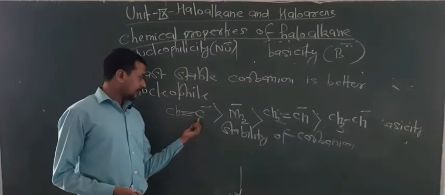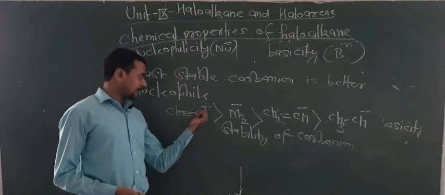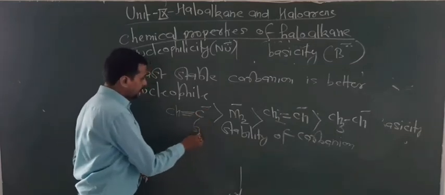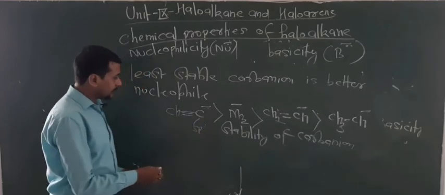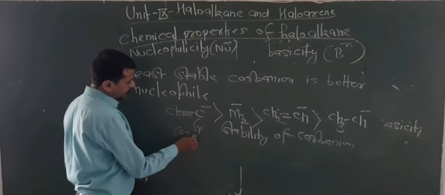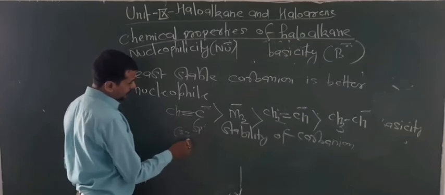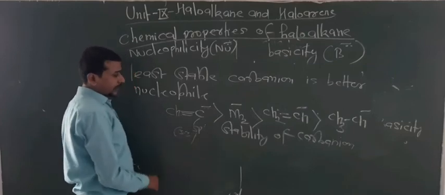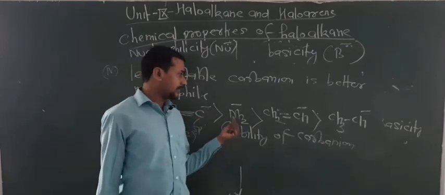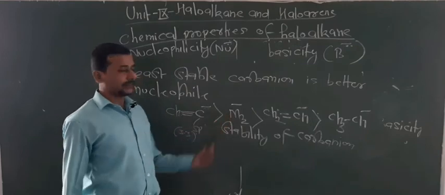Here see one single bond and one lone pair, that means sp hybridized carbon. So that's why it is more electronegative, basically its electronegativity is nearly 3.3 approximately. So it contains the negative charge more stably than this.